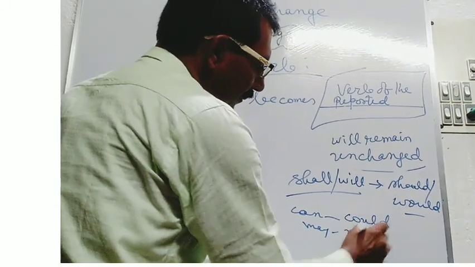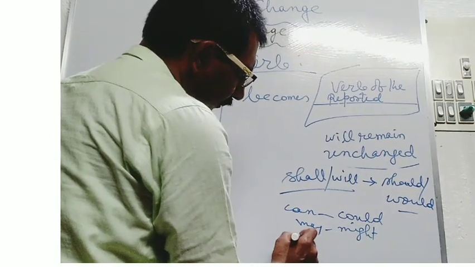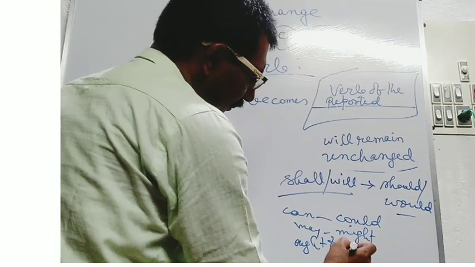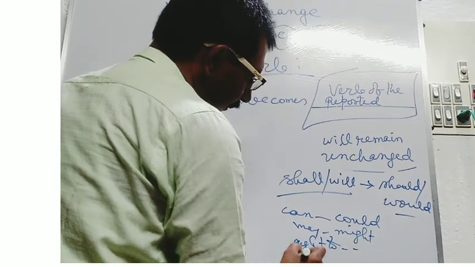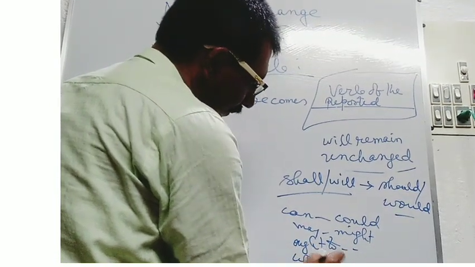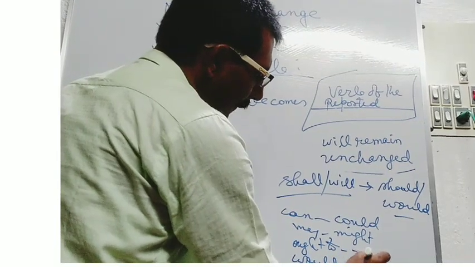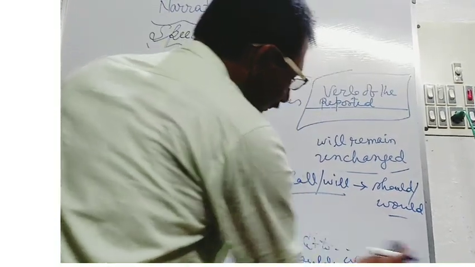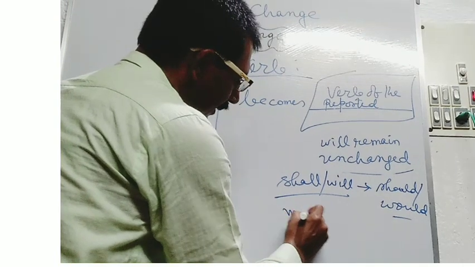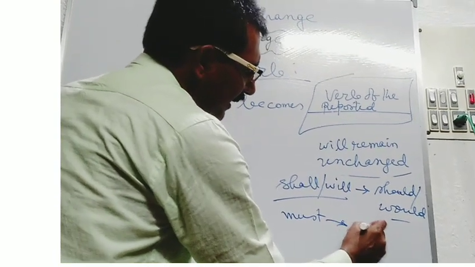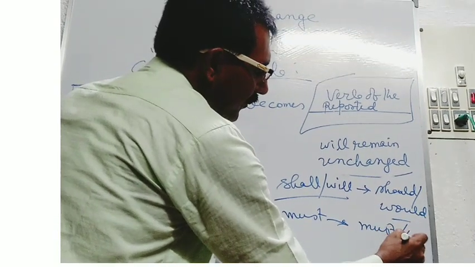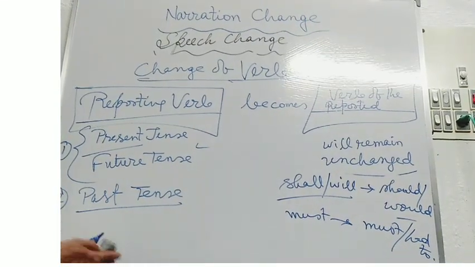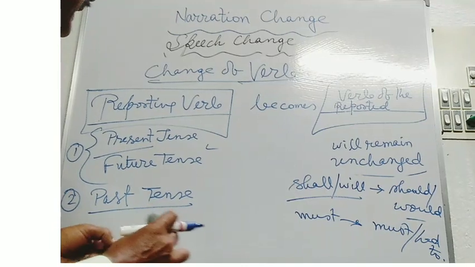may will be might, ought to will be turned into ought to, would will be turned into would, must will be turned into either must or had to. Here in this way you will see the change of verbs.